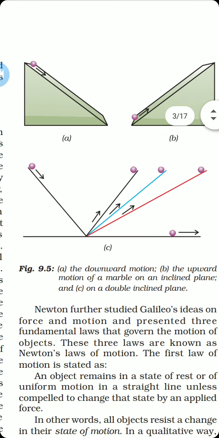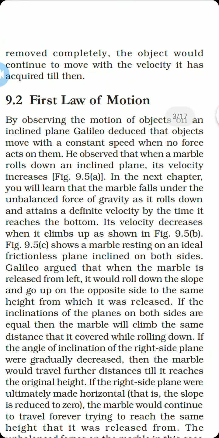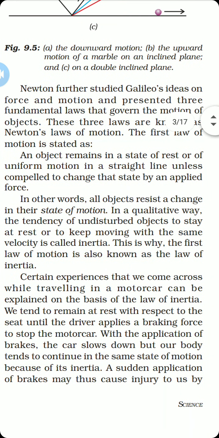The very first law of motion, as you can see in article 9.2, is the first law of motion, also referred to as the law of inertia. You can see over here in the second para on the screen, the statement of the first law is given. That is, an object remains in a state of rest or of uniform motion in a straight line unless compelled to change that state by an applied force. In other words, all objects resist a change in their state of motion. The tendency of undisturbed objects to stay at rest or to keep moving with the same velocity is called inertia.